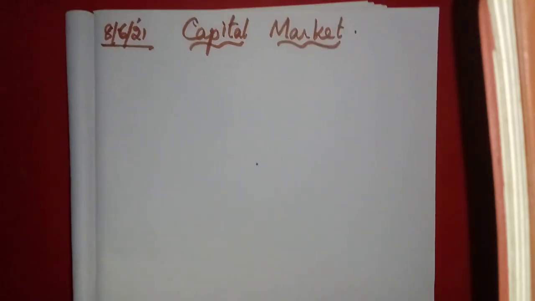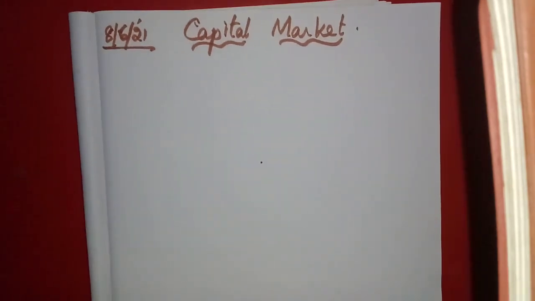The unit financial market we were learning, isn't it? In that one, the introduction we have learned, then the kinds of financial market. Only one kind we are going to study in that lesson, another lesson. As per the basis of the maturity of the financial claim, the financial market is divided into two. One is capital market, the other is money market. So today we are going to learn this lesson, capital market.